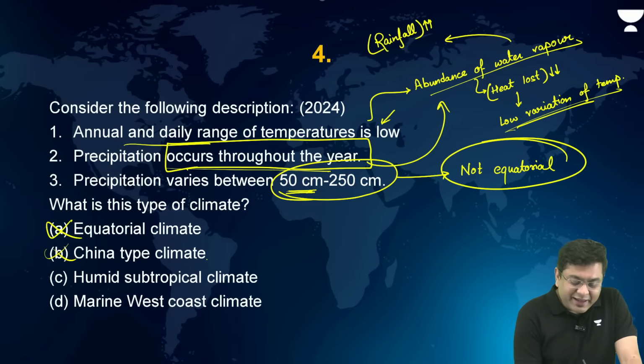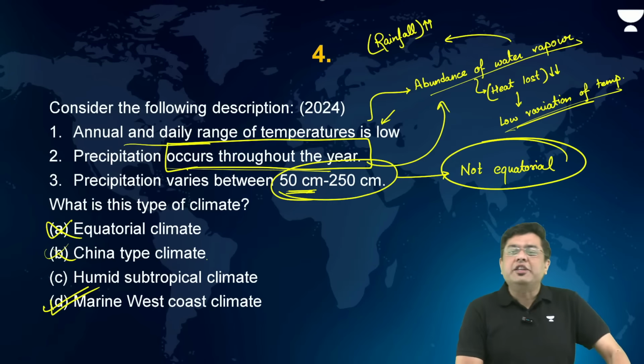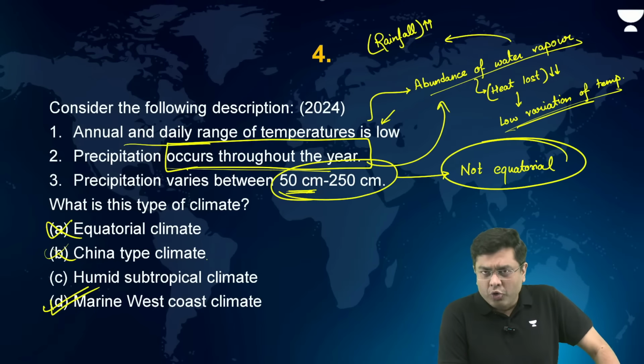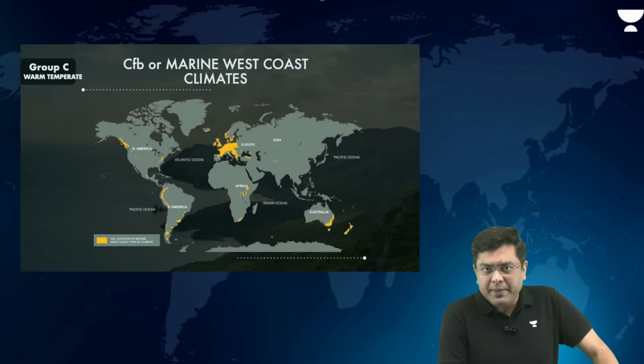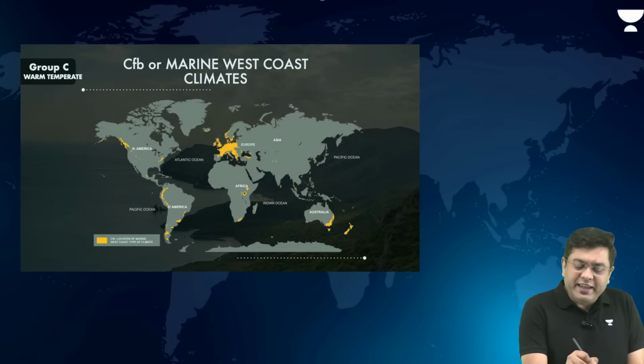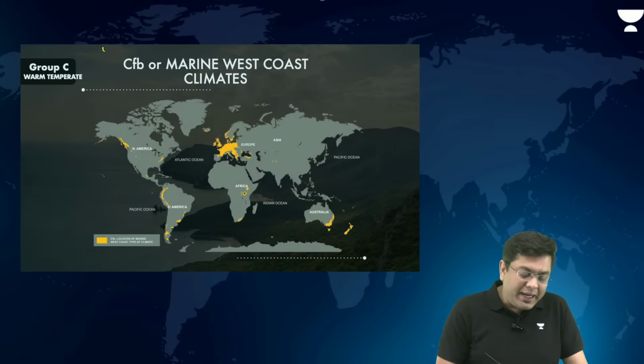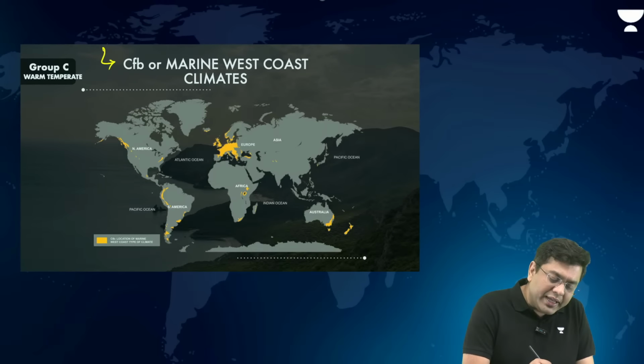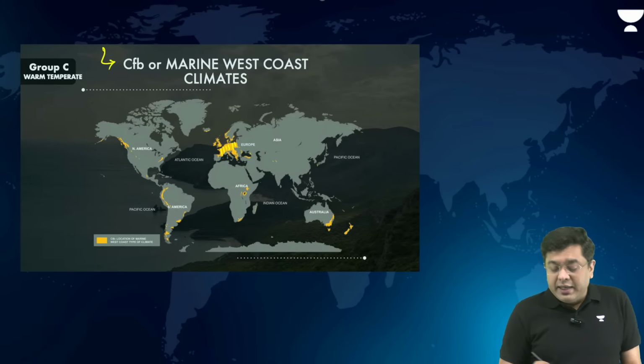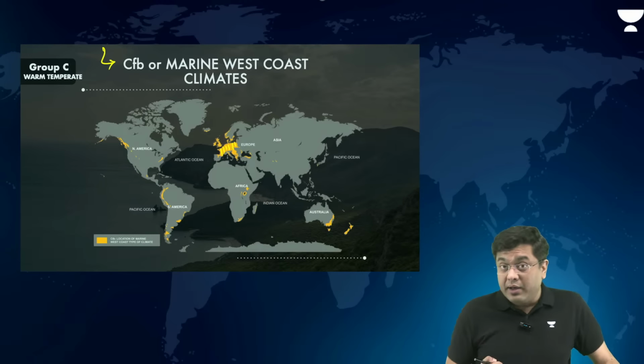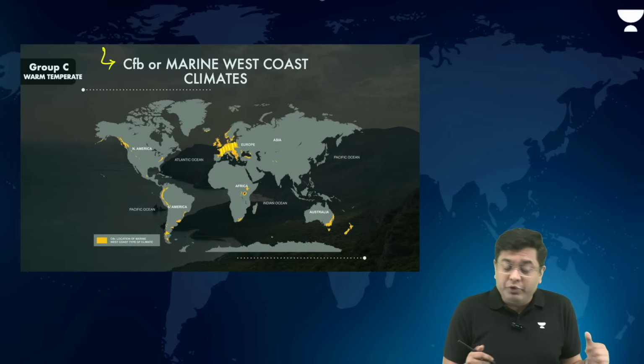So the correct answer in this case is marine west coast climate. As per Köppen classification, that is what is regarded as CFB. So if you take a look at the CFB, or the marine west coast climate, this is typically found in the temperate regions on the western coast. Now understand, why do we get daily rainfall or rainfall throughout the year?